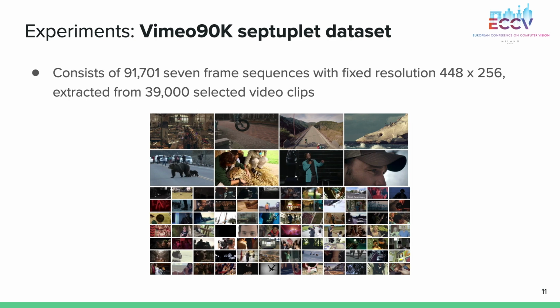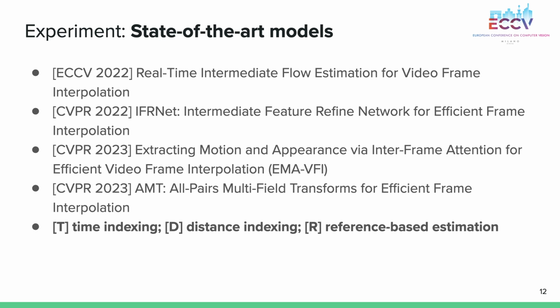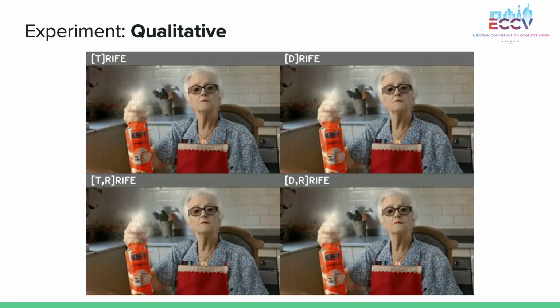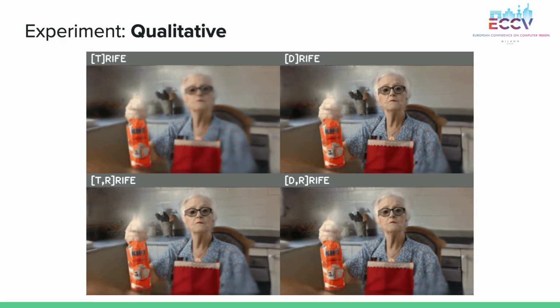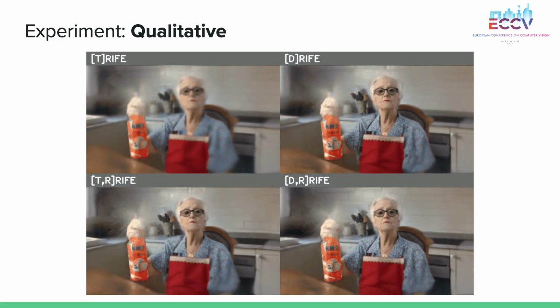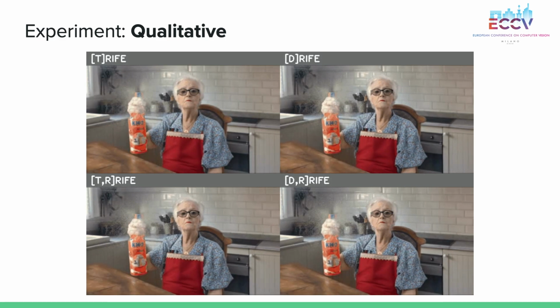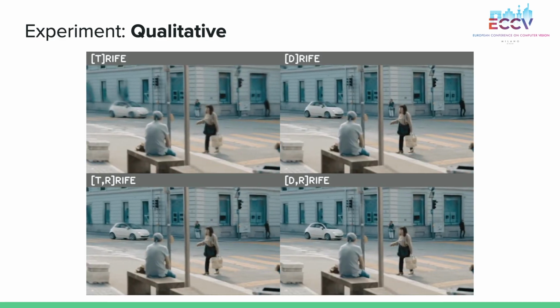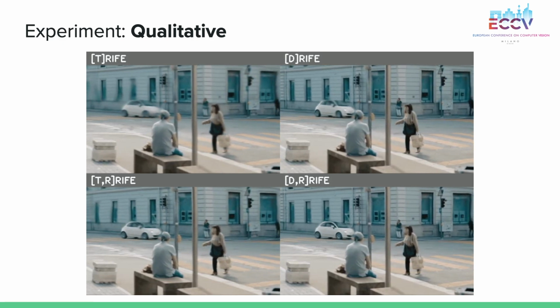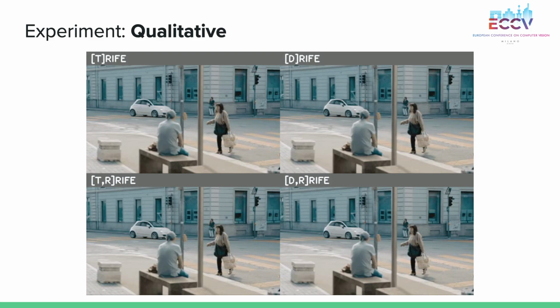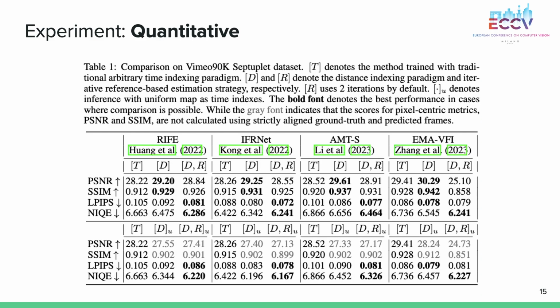We trained networks using the Vimeo 90K dataset. We applied our strategies to state-of-the-art models. For reference, T denotes time indexing, D represents distance indexing, and R stands for iterative reference-based estimation. Qualitative experiments show that models incorporating both strategies produce the best results, yielding the clearest outputs. Quantitative results, including comparisons and ablation studies, further demonstrate the effectiveness of our strategies.